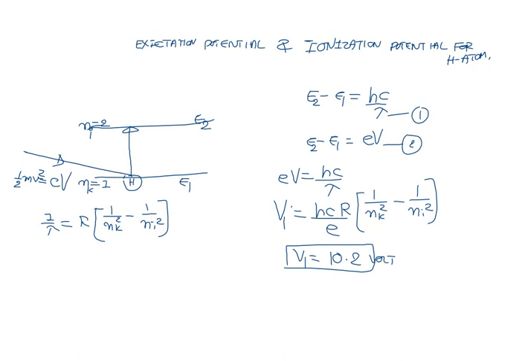Suppose you are asked to calculate the second critical potential for the hydrogen atom. What is the change? Second critical potential means to excite the atom from N is equal to 1 to N is equal to 3. The energy required to excite the atom from N is equal to 1 to N is equal to 3 is called the second excitation potential. So you have to make one change here: nk you can take 1, ni you can take as 3. Your answer will be 12.09.